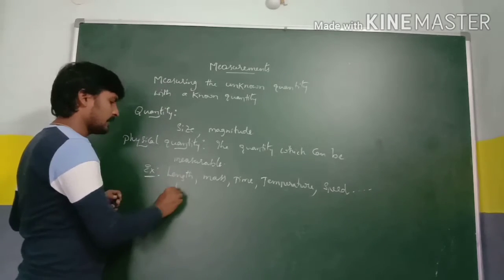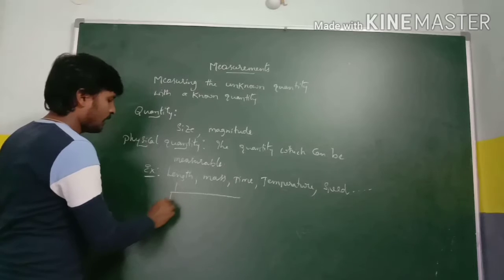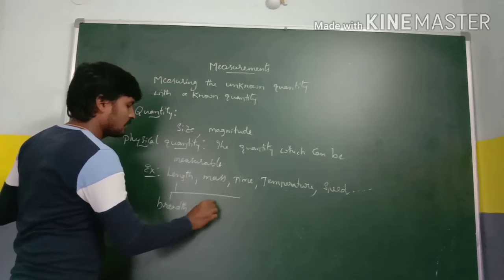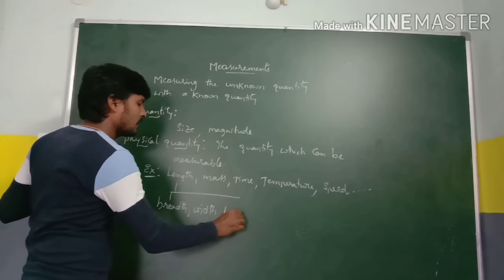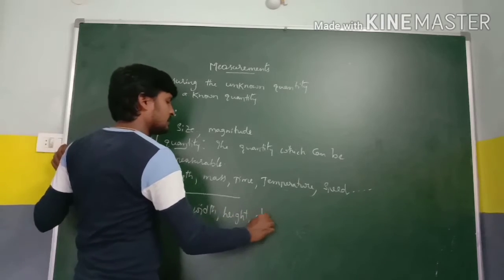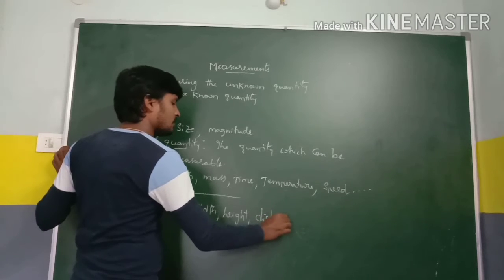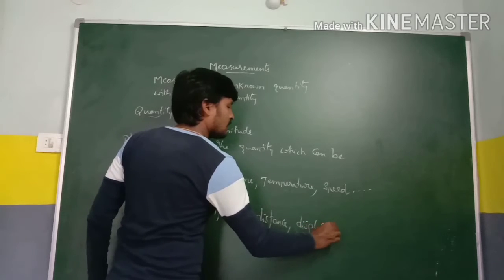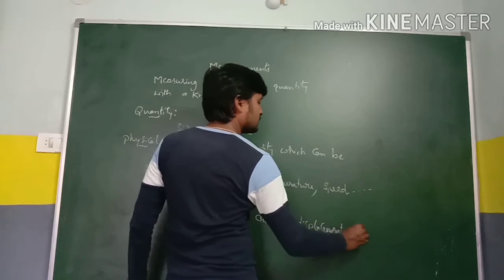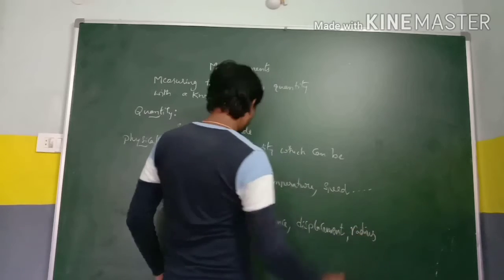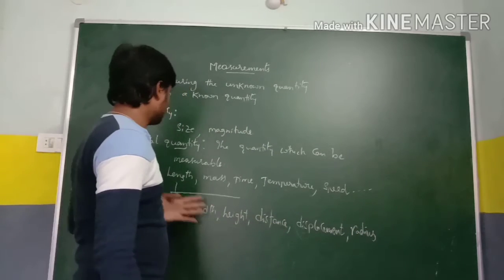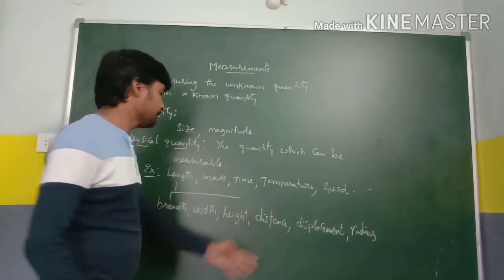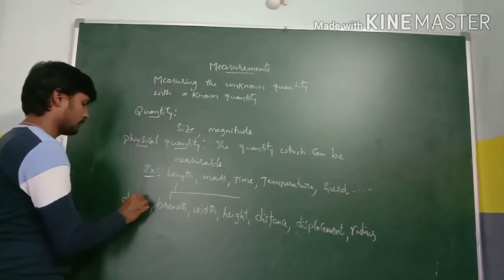In the case of length: breadth, width, height, distance, displacement, radius. All these are physical quantities which come under the category of length, and depth also, right?